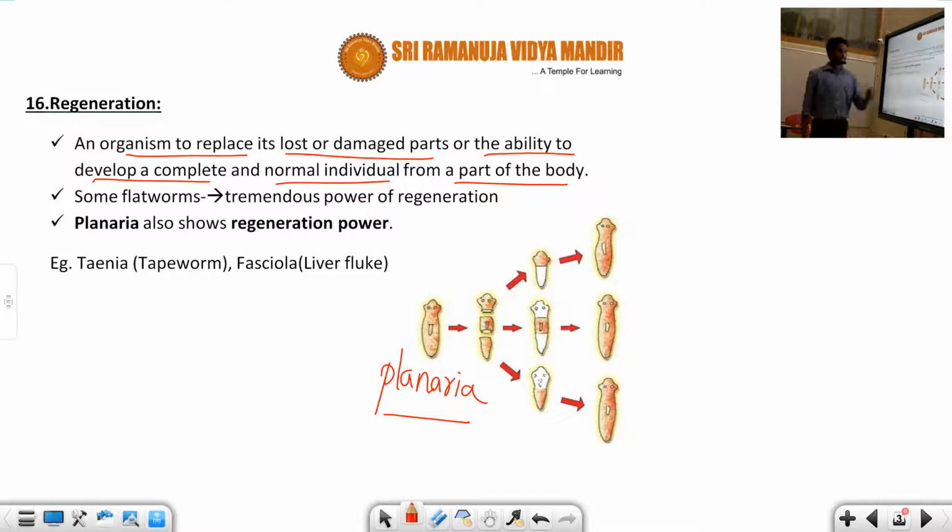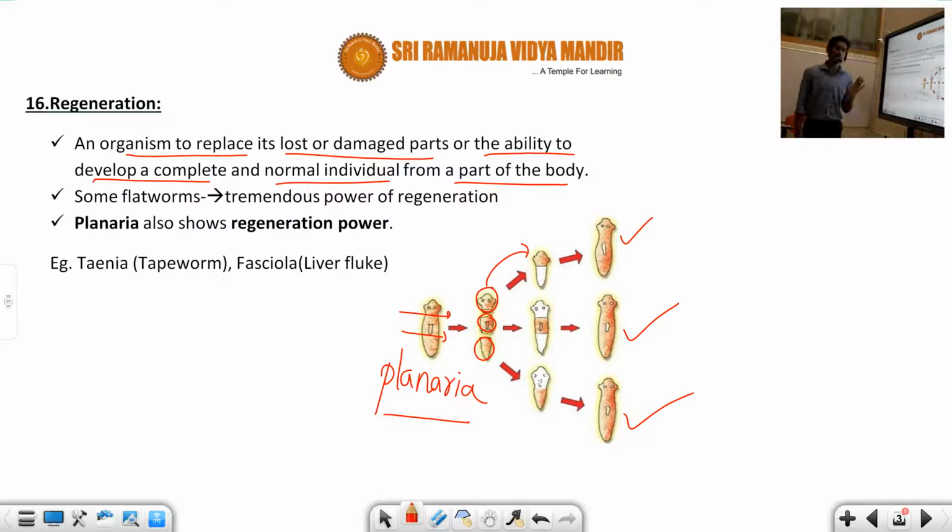The planaria is cut transversely, and the body is broken down into three pieces. Here each piece or body part is capable of developing into an individual. You can see this is one planaria, another planaria, and this is another planaria.